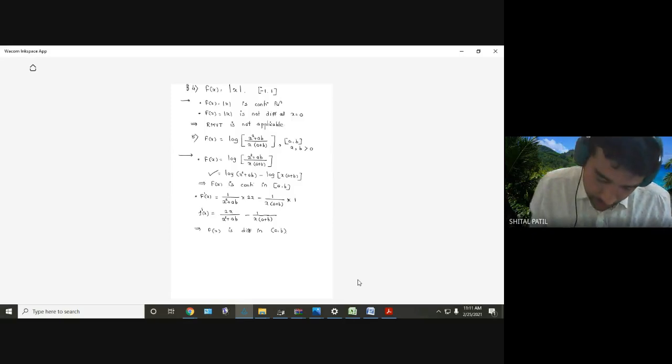Now you find f of a. So log of, replace x by a: a square plus ab divided by a (a plus b). So log of 1.